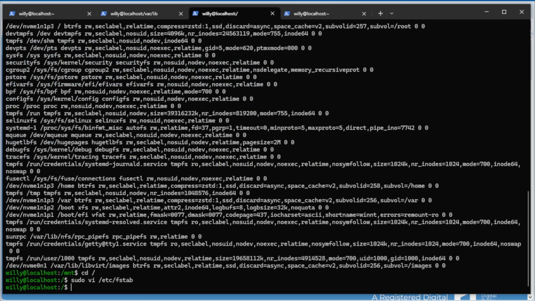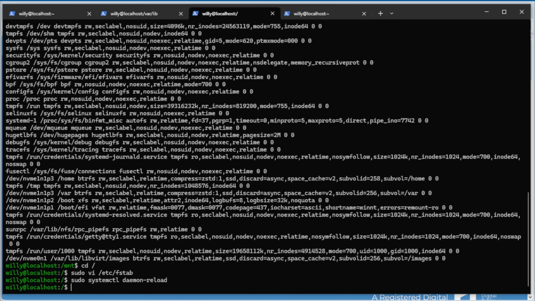We are back at the system. The last step we need to do is to reload the daemon. So sudo systemctl daemon-reload. Now we're going to reboot the system and see what happens when we come back. We're going to speed up the video and come back when the system is rebooted. So reboot.